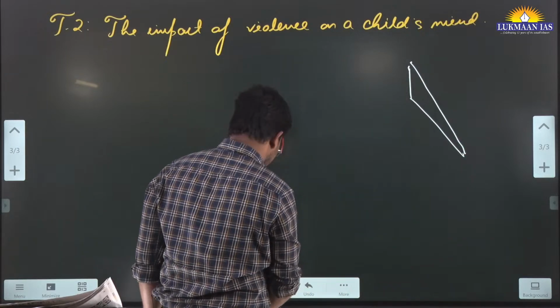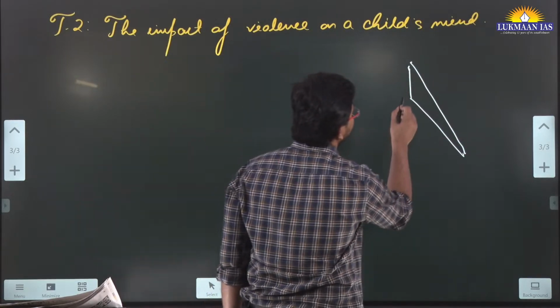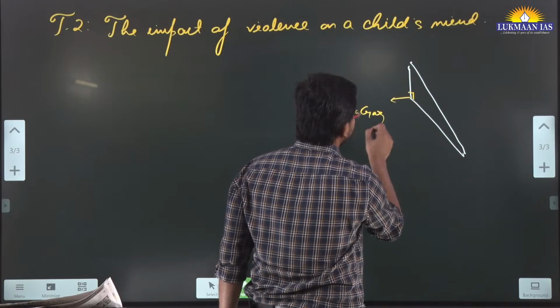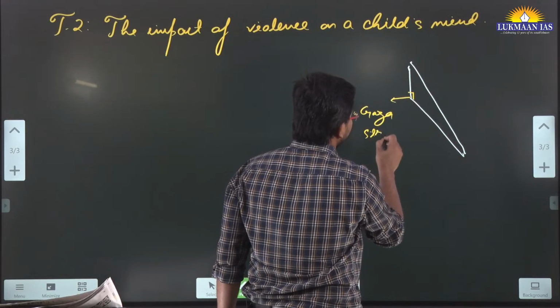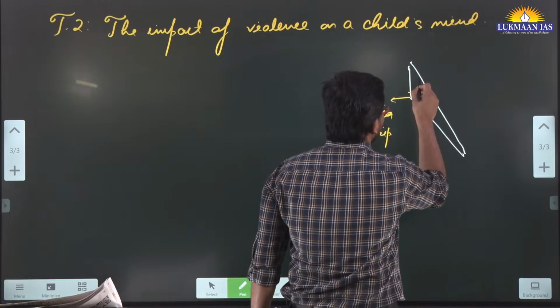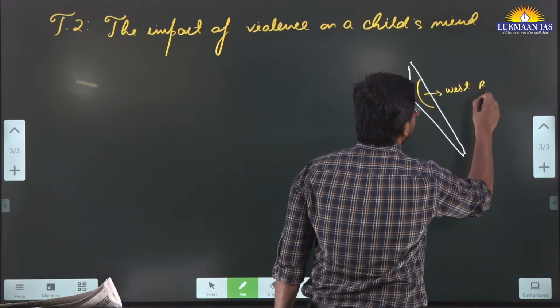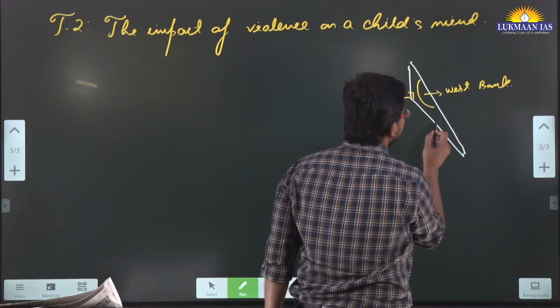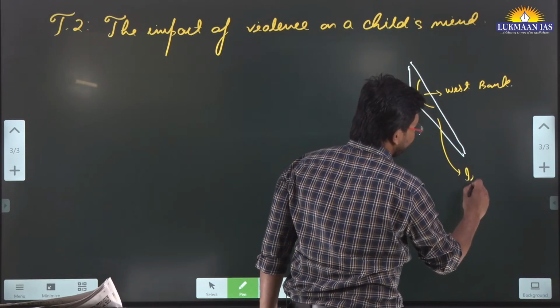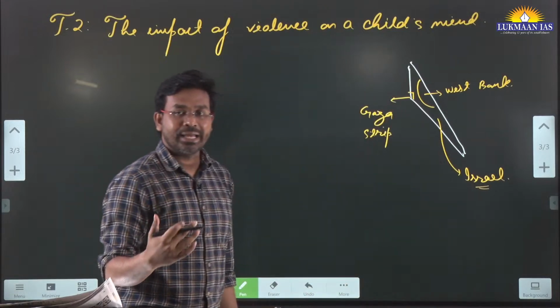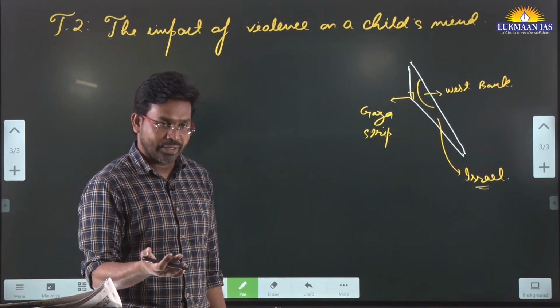We are just quickly drawing the map. This is the Gaza Strip. Over here we have the West Bank. I am just drawing a rough map, and this is the map of Israel. As we all know, Israel and Palestine are in a state of warfare.